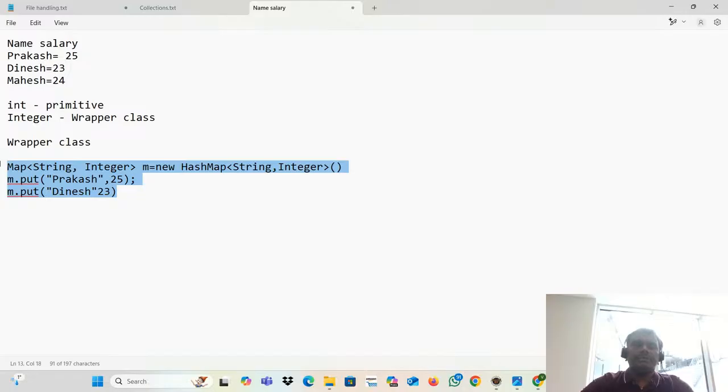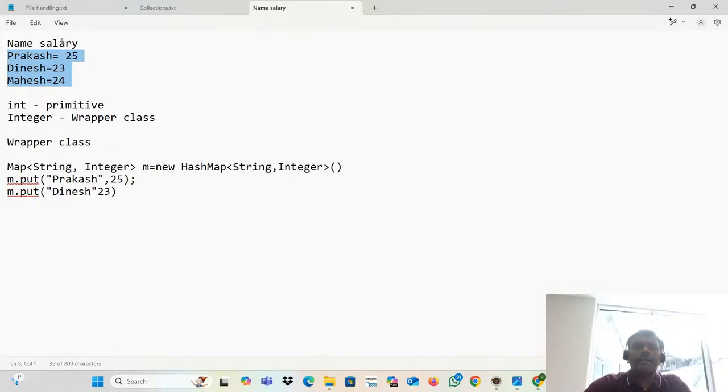So I added the elements. How to retrieve it actually? Similarly, can we use the iterator? Iterator also we can use, but there are so many different methods. More than 78 methods we have, but I don't want to confuse you with all this stuff. I just pointed out only 3 methods.